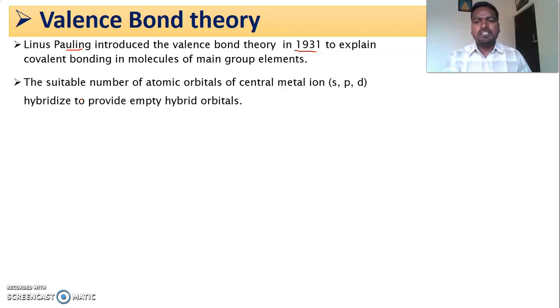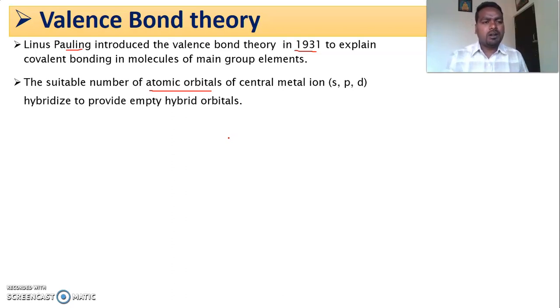The first postulate says that the central metal ion contains a suitable number of atomic orbitals, like s, p, d orbitals, and these orbitals undergo hybridization, and they provide space for electrons coming from the ligand.